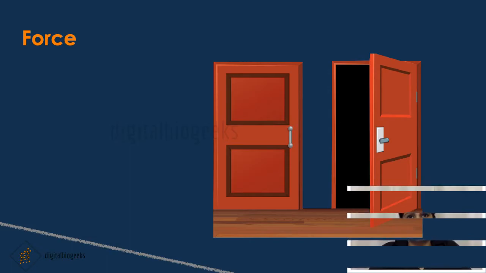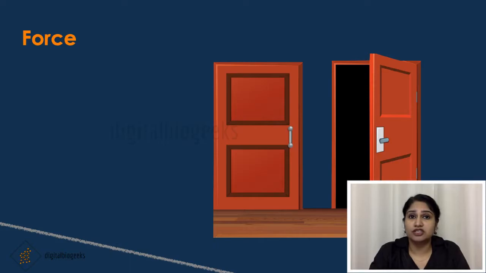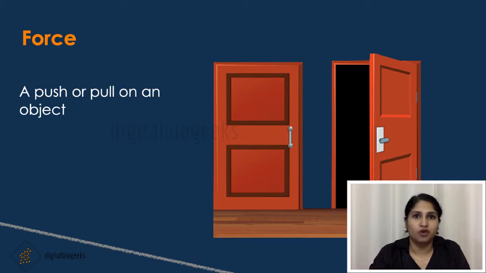In our day-to-day life, we do a lot of activities like picking, holding, opening. In all these activities, the position of the object changes. For example, if we need to shut a door, we need to push it, and if we need to open the door, we need to pull it. Likewise, if we want to draw a bucket of water from the well, we need to pull it, and if we want to move a cart, we need to push it. In all these activities, there is a push and a pull. This push and pull on objects is called the force.